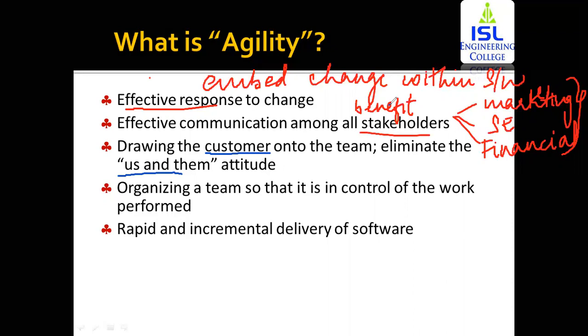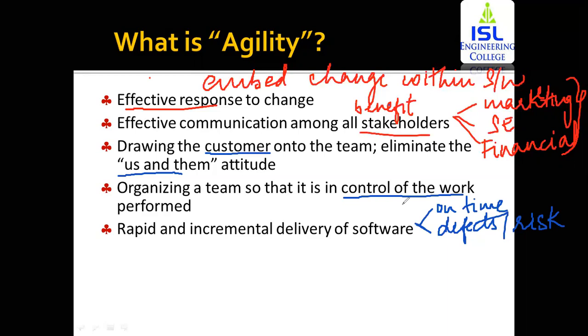The next is organizing a team so that it is in control of the work performed. Now, in here, the team that is working upon the agile model should be in control of the work that is being performed. Control of the work means they should be developing the project on time. Any defects within the software or any risk within the software, they need to identify and eliminate them. Each of the things should be identified.